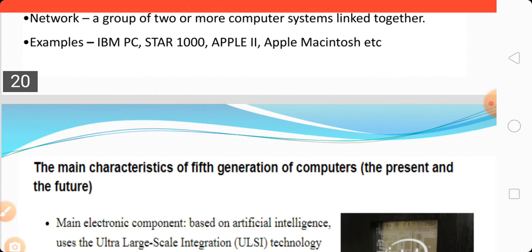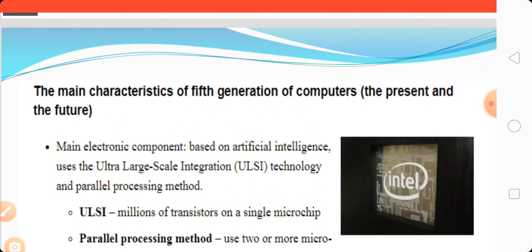The main characteristic of the fifth generation of computer is that it is the present and the future. The main electronic component is based on artificial intelligence and uses ultra large scale integration. In the fourth generation of computer, we use VLSI, very large scale integration, meaning thousands of transistors can be placed on a single chip.